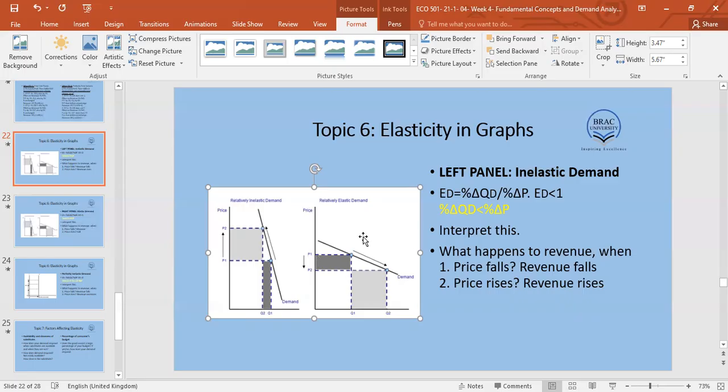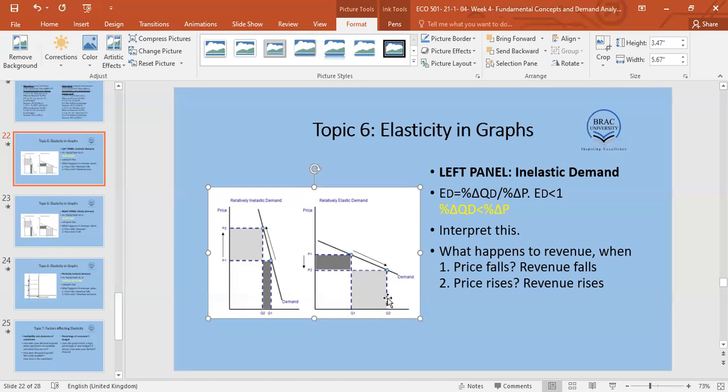This demand is elastic demand. So if the price fall has been 1%, the response in sales is more than 1%. So whatever loss we have over here in prices for 1%, we regain it in quantity demanded in the lower rectangle over here.